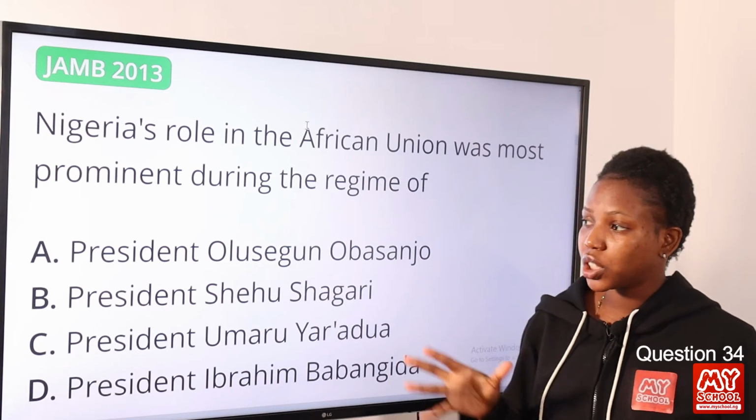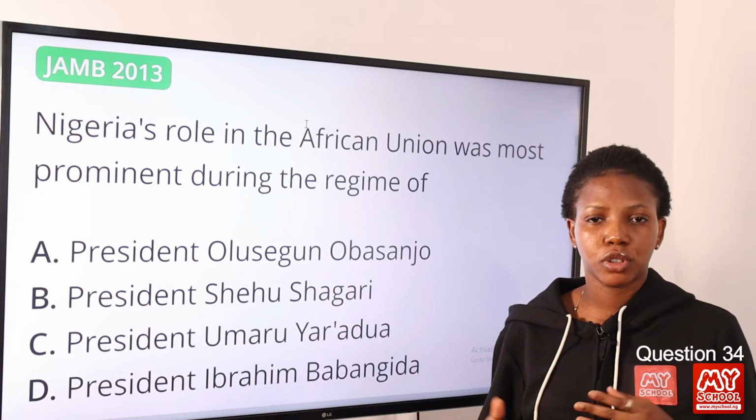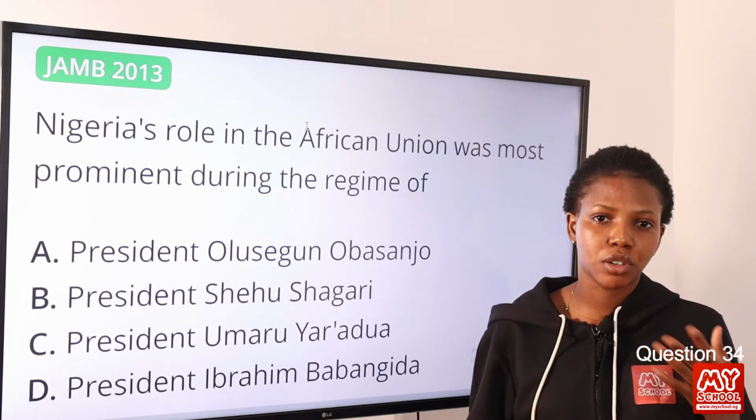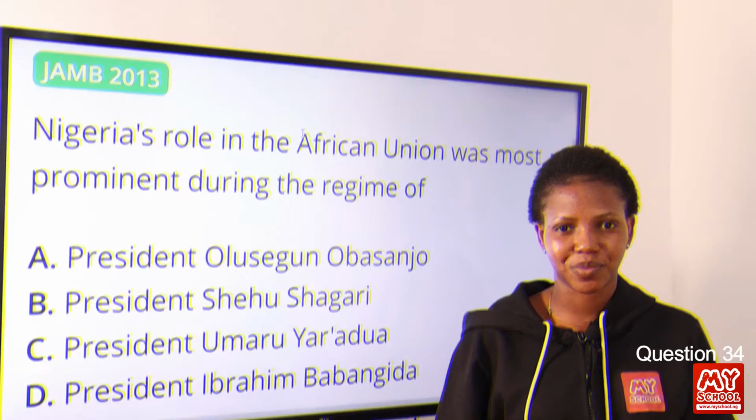It was during his reign that he received praises for his Pan-African effort to encourage cooperation across the continent. So option A is the correct answer to this question.